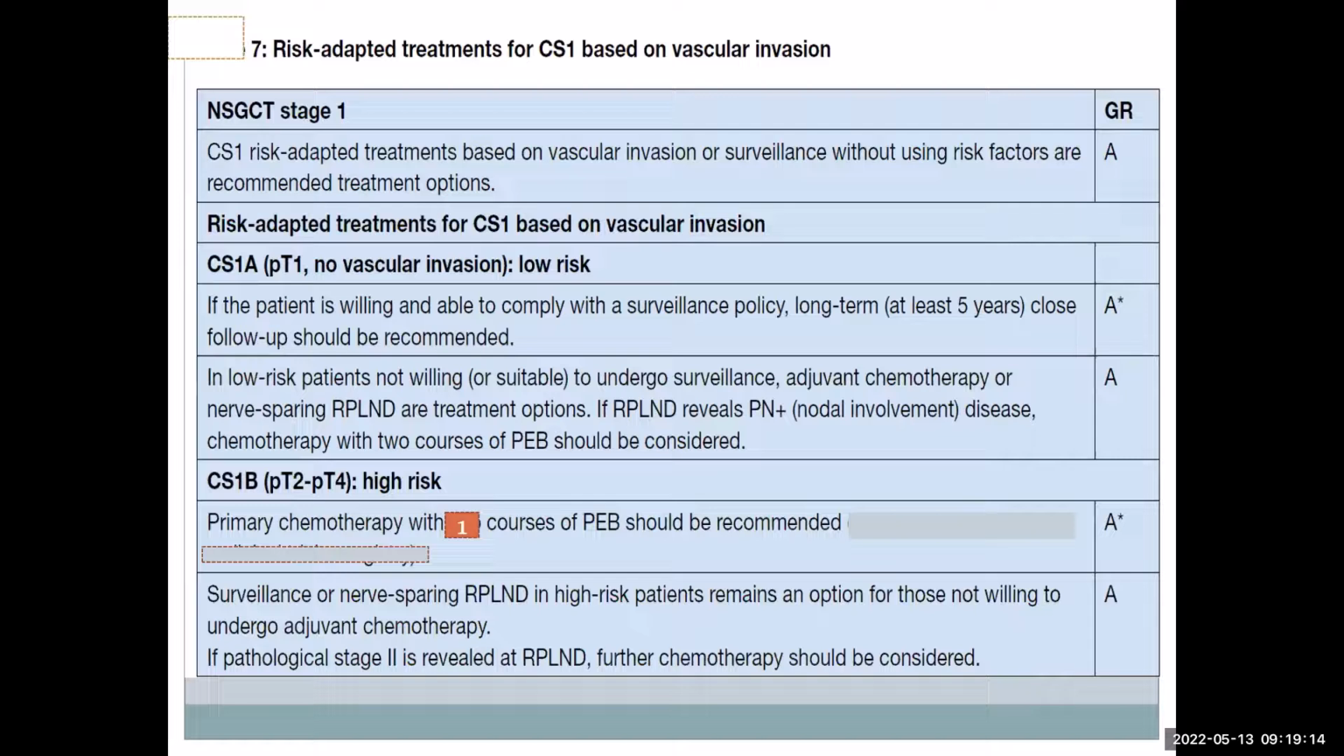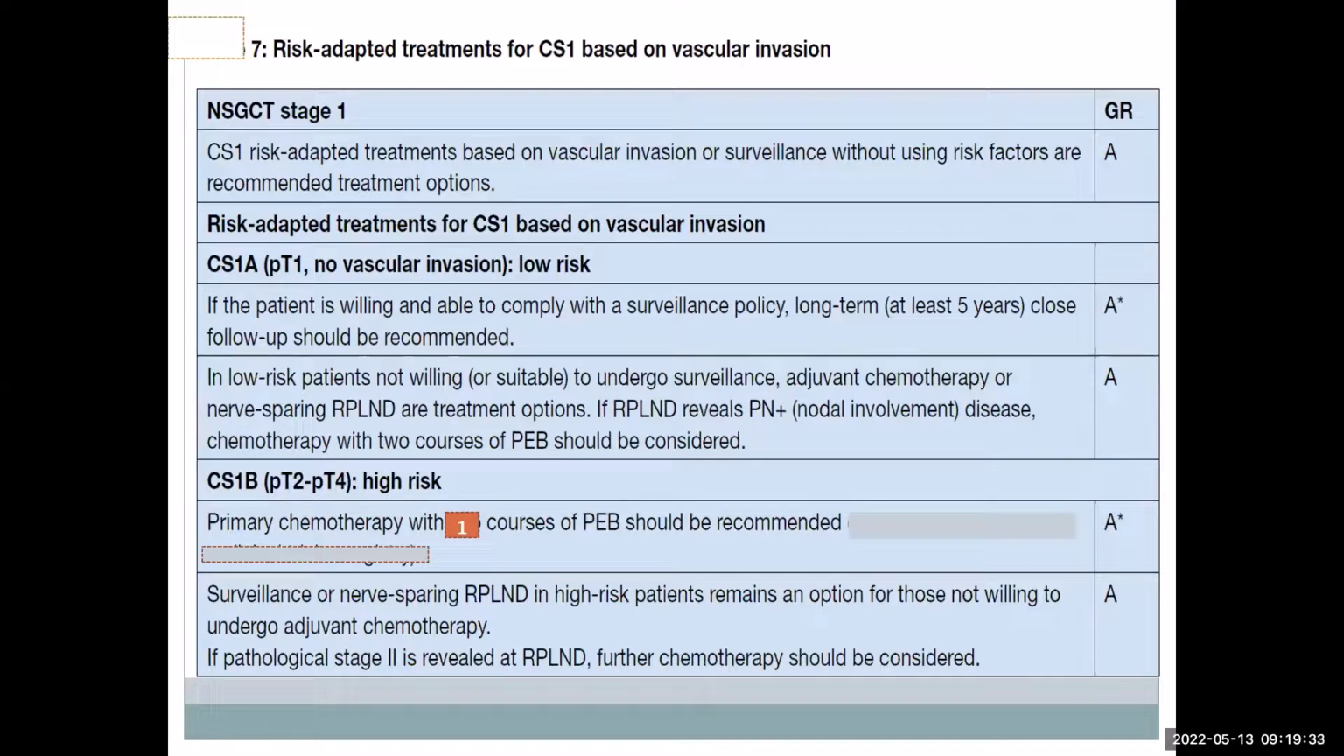PT1 and no vascular invasion are low risk. Surveillance is the preferred strategy. If the patient does not want surveillance, then 1 cycle of BEP is standard. If the patient does not want this and there is high expertise for RPLND, then the non-nerve-sparing RPLND is one of the options.